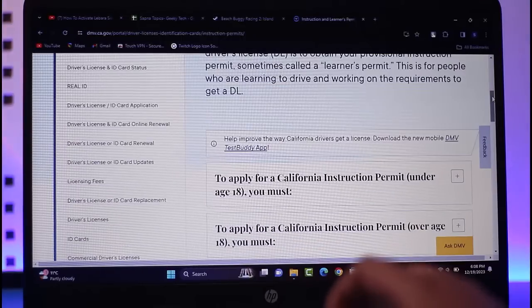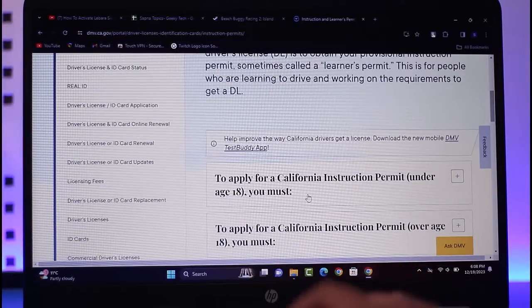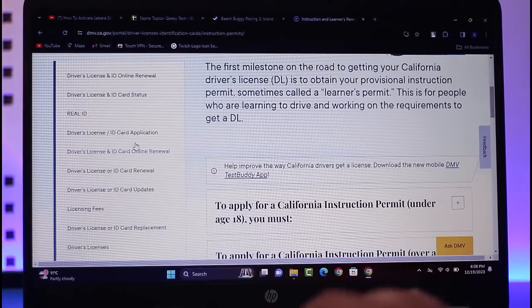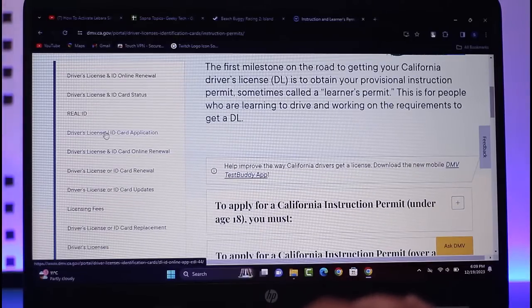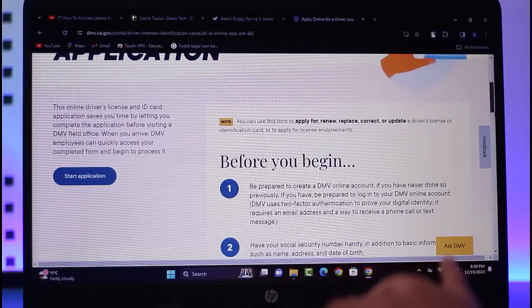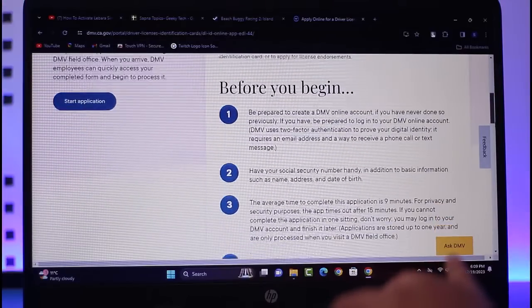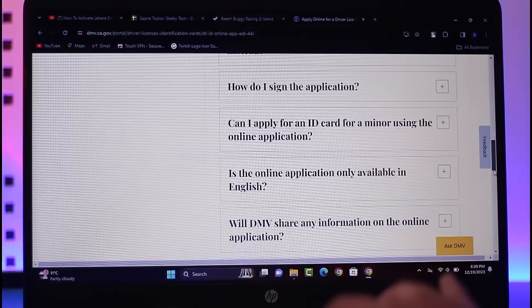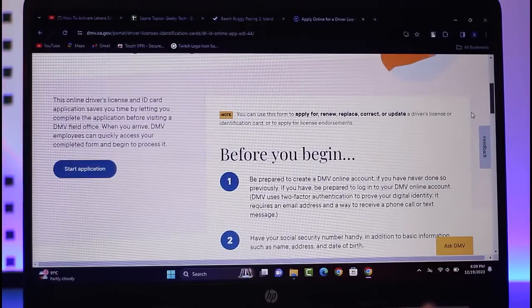If you are around 21, older than 18, all you have to do is go ahead on top and tap on this driver's license ID card application. Here in this section, if you scroll down to the bottom, you will find this before you begin, etc. Make sure to read these articles as well. All of this will really come in handy to you, so make sure to be careful with it. And then simply tap on the start application.